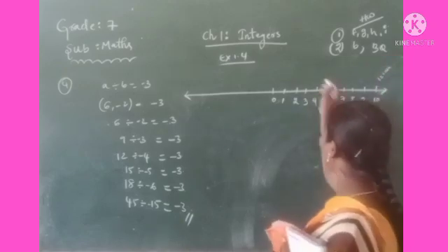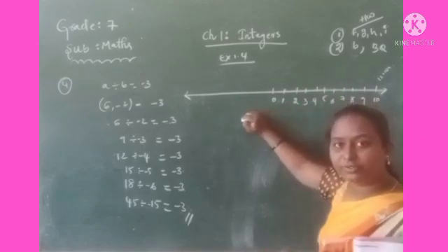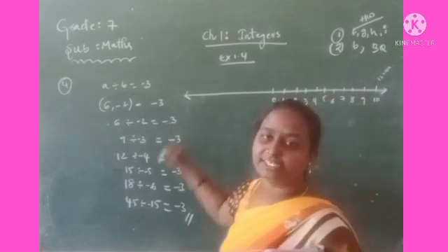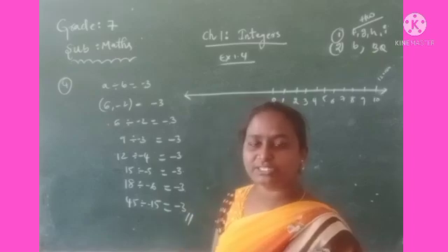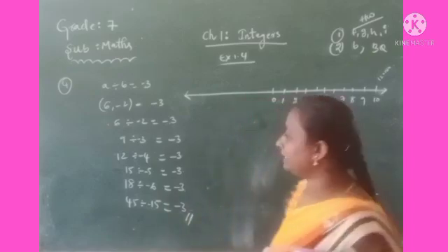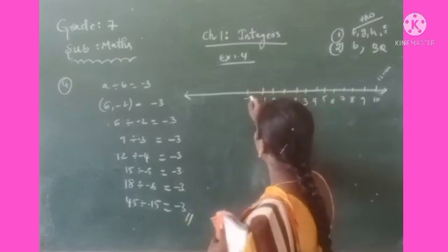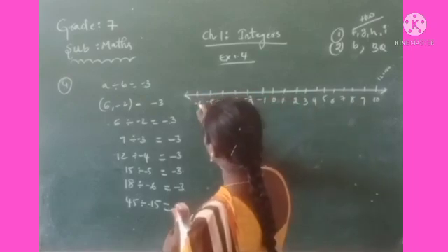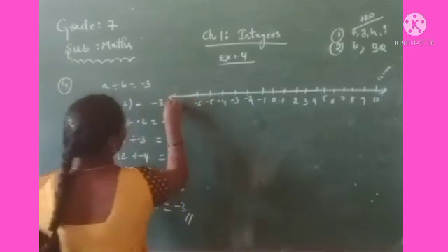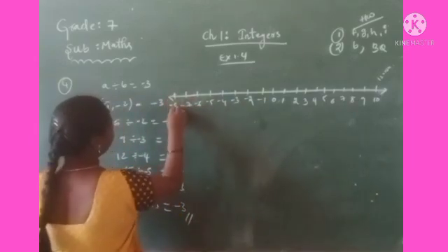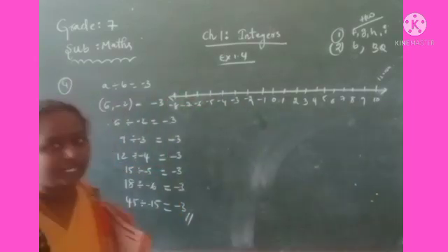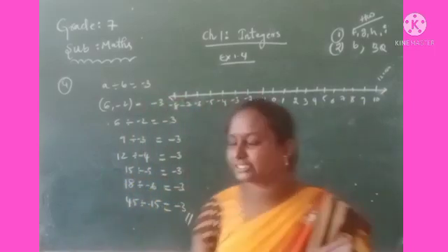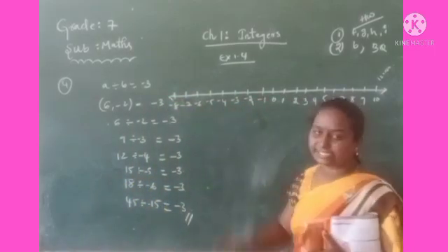At what time will it reach 8 degrees Celsius below 0? Below 0 means the integers are negative integers. So we have to find the time.